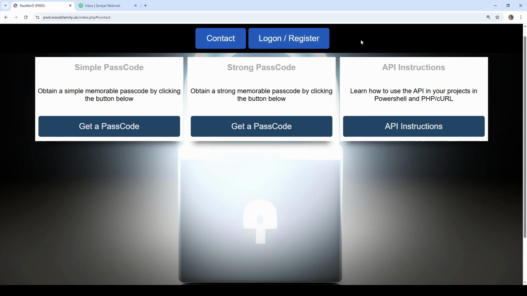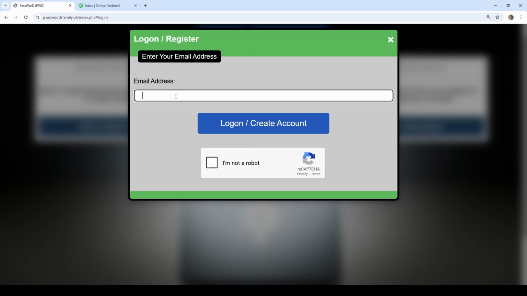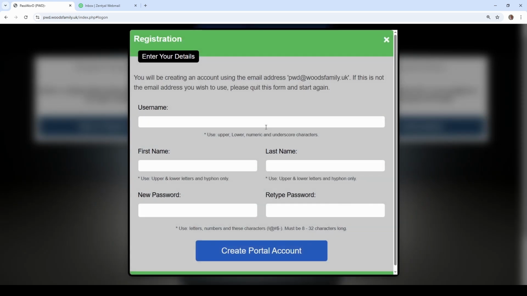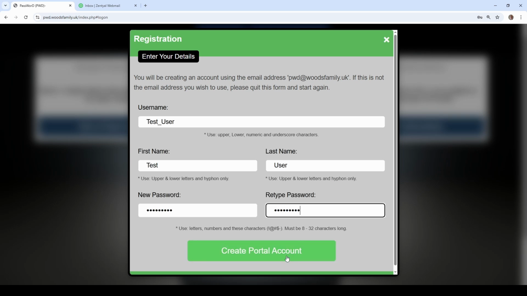The first thing that we need to do if we want to take advantage of all the features of PWD is to create an account. To create an account, you'll need to put in your email address. So we're going to put in an email address here, and we use a reCAPTCHA to prove we're not a robot, and then we log on or create an account. If the account existed already, then it would be the logon process, which you'll see in a short while. The registration process is fairly straightforward. You can give yourself a username and then create portal account. It's called a portal account because I have in mind another project that this would be relevant to, so I've just left it at portal account for now.